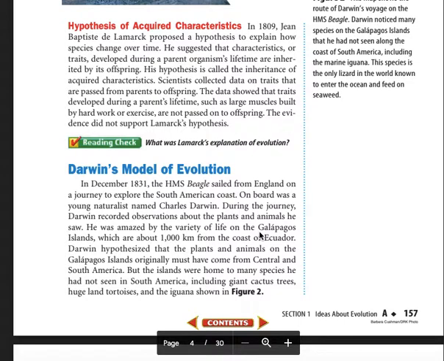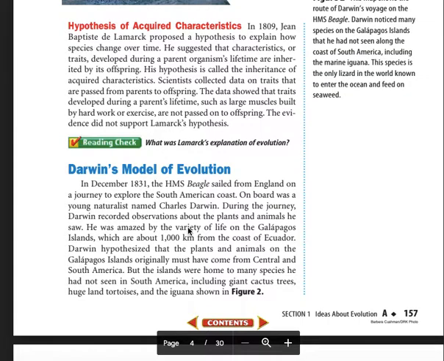Darwin's model of evolution. In December of 1831, the HMS Beagle sailed from England on a journey to explore the South American coast. On board was a young naturalist named Charles Darwin. During the journey, Darwin recorded observations about the plants and animals he saw.